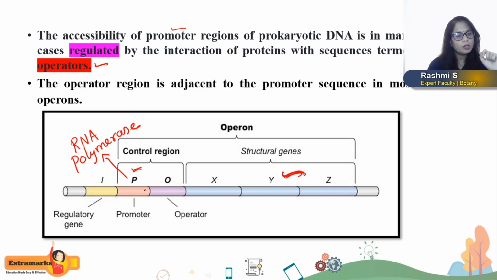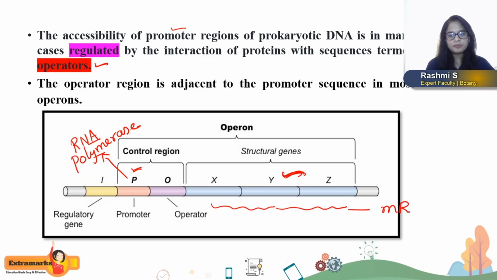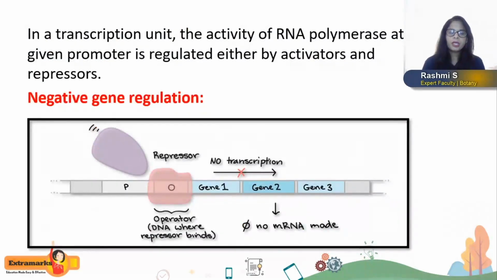And once the promoter is bound with the RNA polymerase, the structural genes are converted into polycistronic mRNA, and that mRNA in turn codes for various polypeptides. Okay. Now coming to the two types of gene regulation.